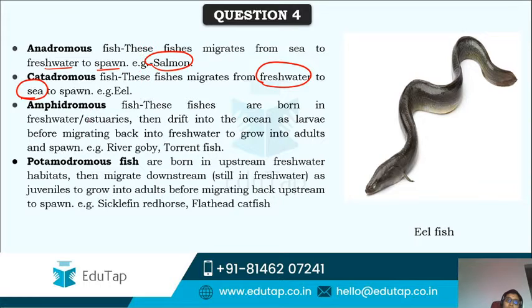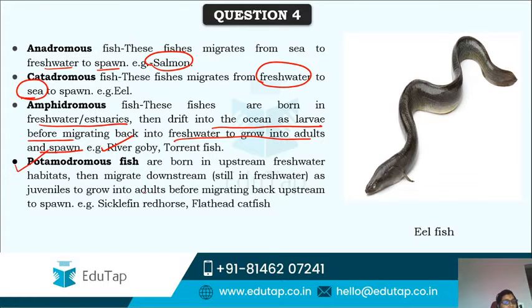And amphidromous fishes are born in freshwater or estuaries, very near to the sea, then drift into the ocean as larvae before migrating back into freshwater to grow into adults and then spawn. River goby and torrent fishes are examples of amphidromous fishes.